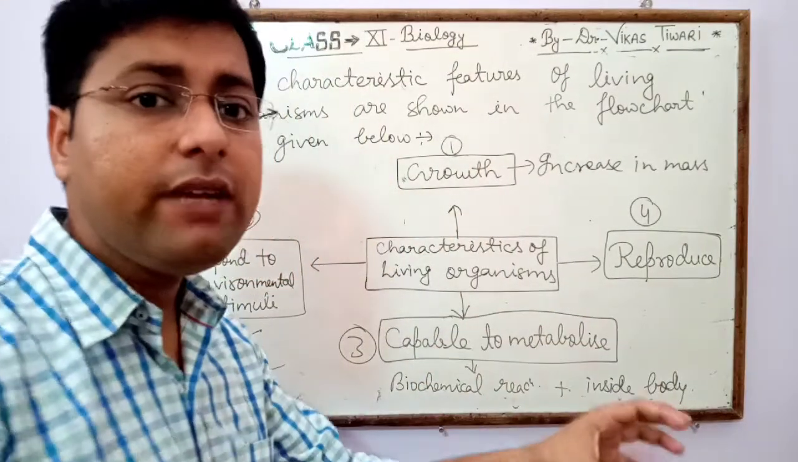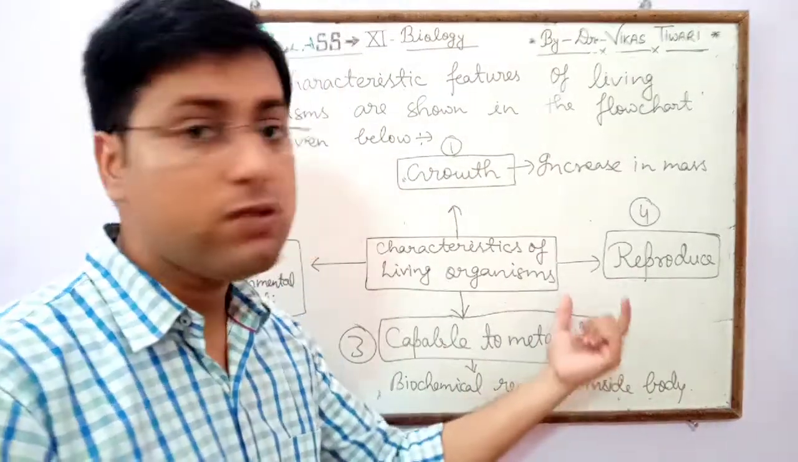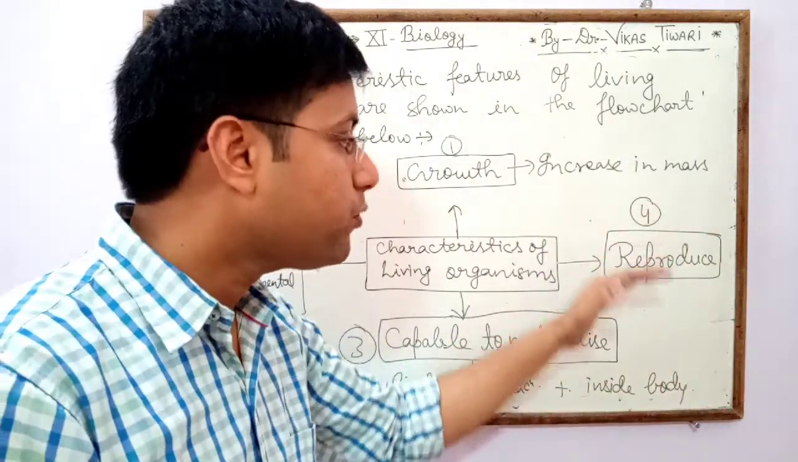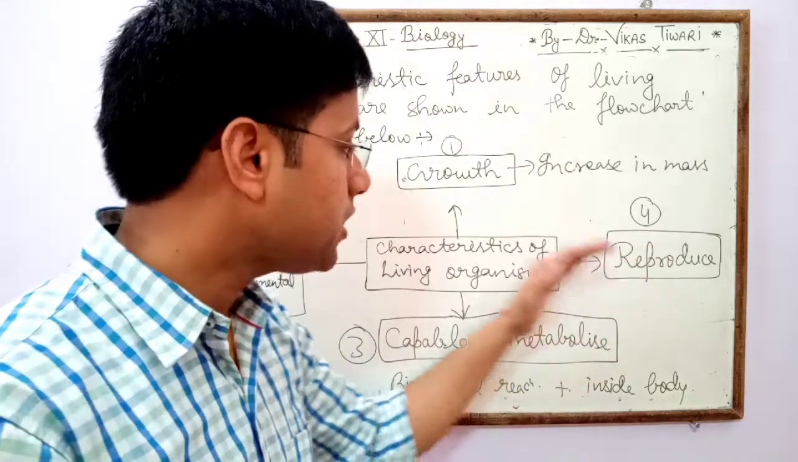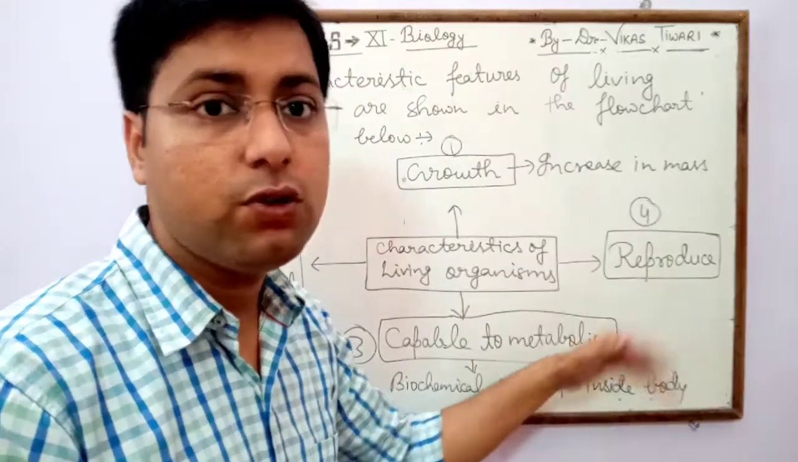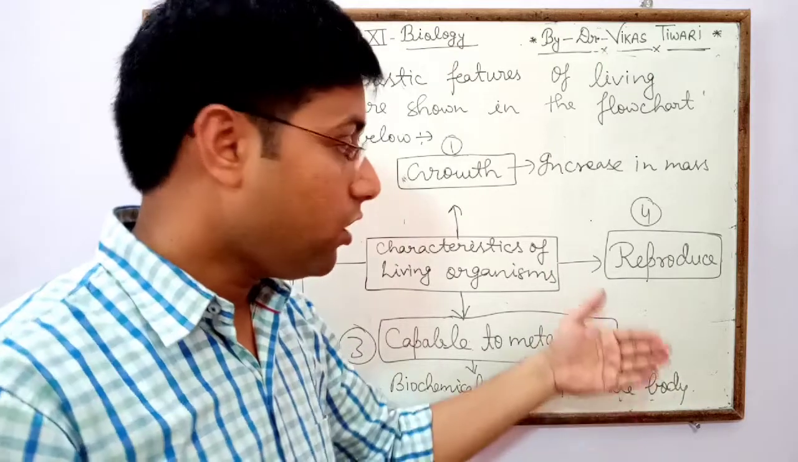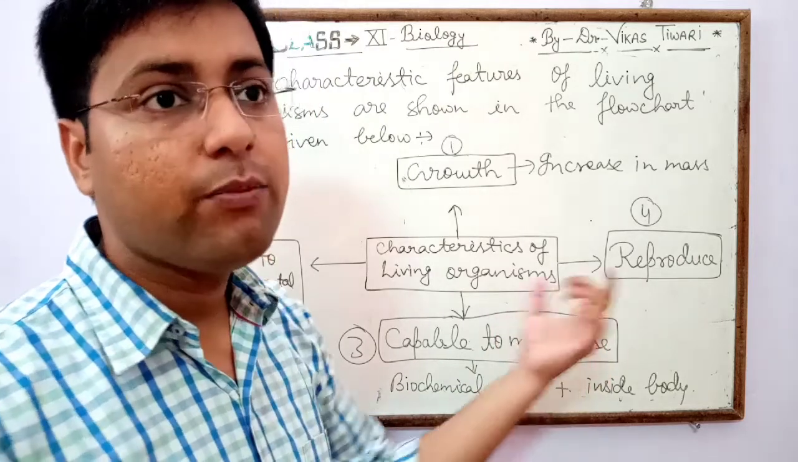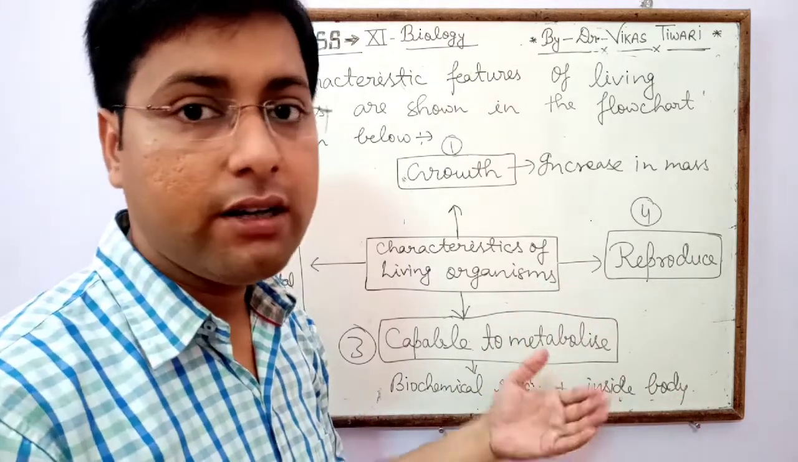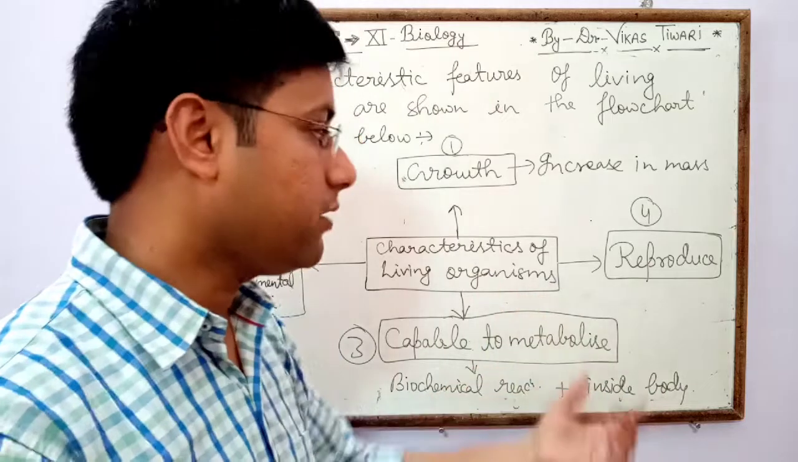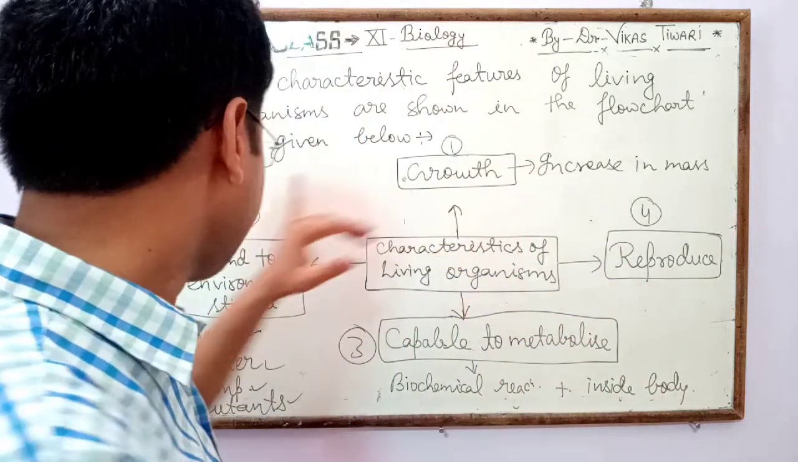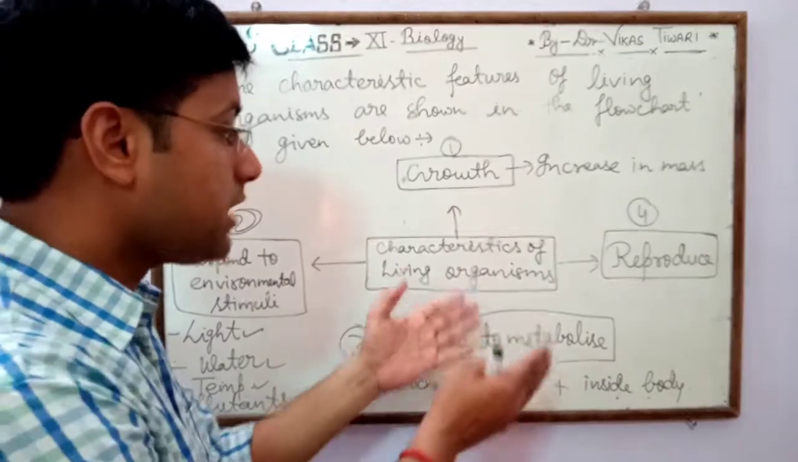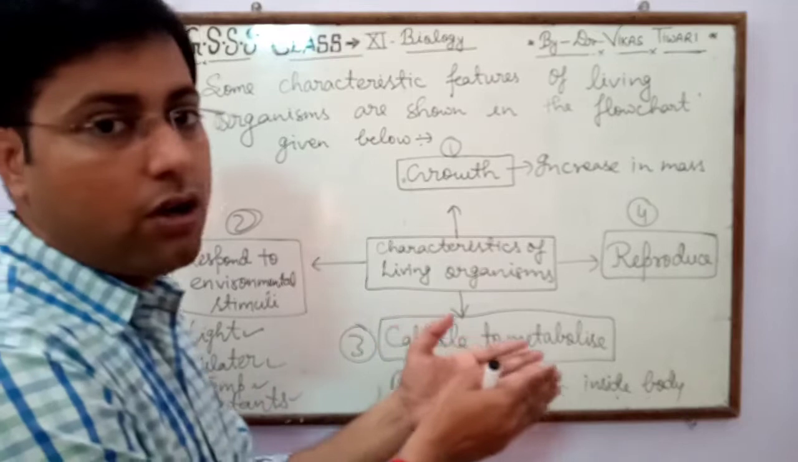Next, reproduce. All living organisms have the capacity to reproduce their own kind or their offspring. Reproduction is a main characteristic feature of living organisms, because it is responsible for maintaining the continuity of species generation to generation. So reproduction, growth, respond to environmental stimuli, capable to metabolize, these are the main characteristic features of living organisms.